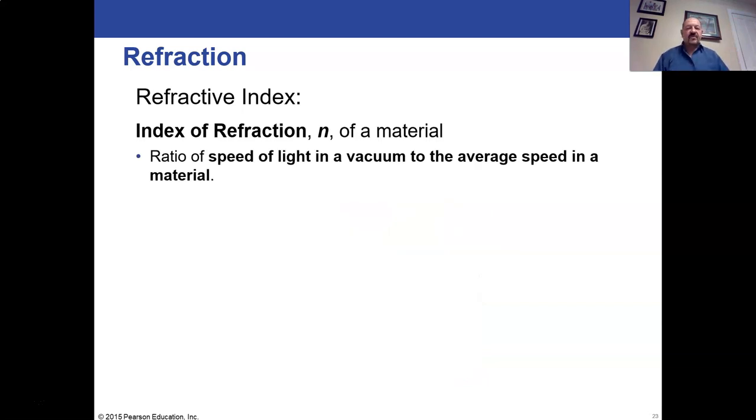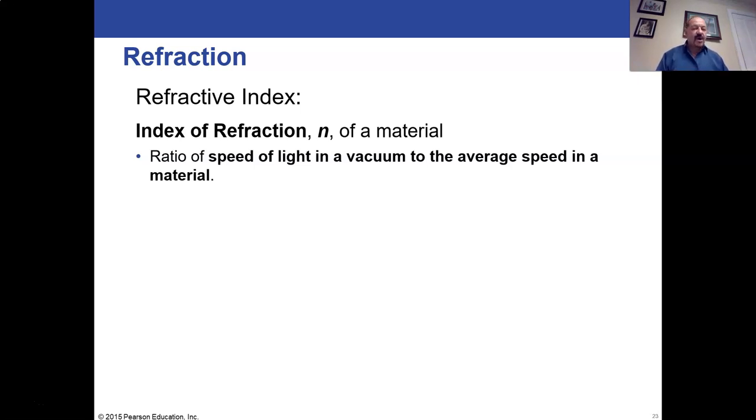All right, so this is really related to the speed of light, and that's the main driving force why we have refraction. So if we want to measure the effect of substances on the speed of light, we use something called the index of refraction. We abbreviate it just n. Index of refraction is sometimes known as the refractive index. It means the same thing.